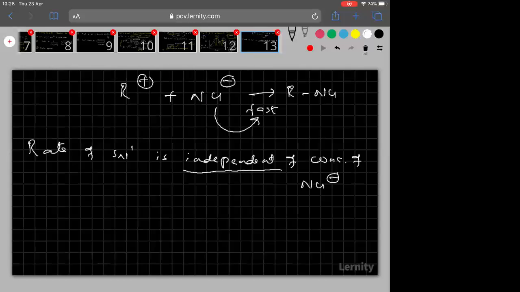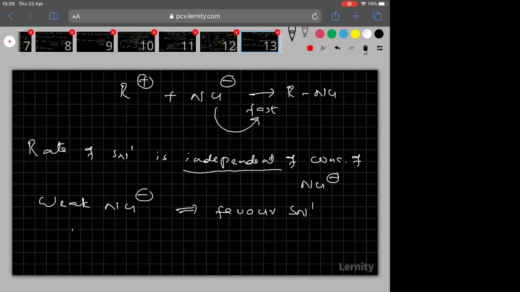Since rate of SN1 is independent of concentration of nucleophile, what happened here? Weak nucleophile is enough. There is no requirement of strong nucleophile here. Why? Because anyway rate is independent of concentration of nucleophile, na? So weak nucleophile is enough here. Therefore weak nucleophiles favor SN1.